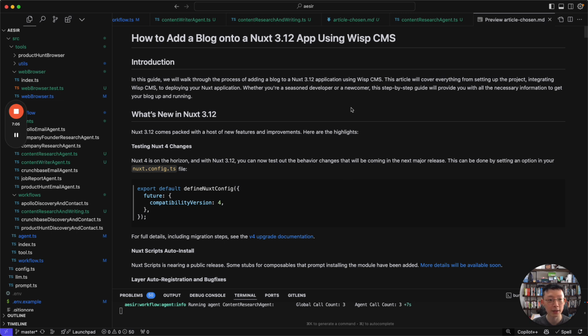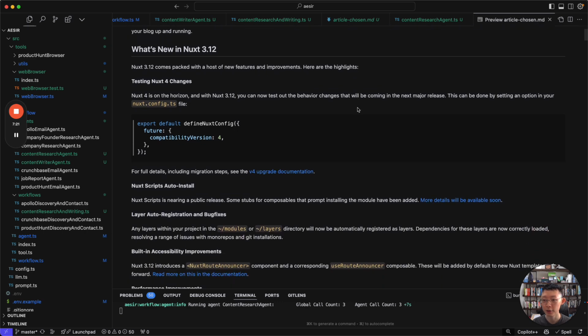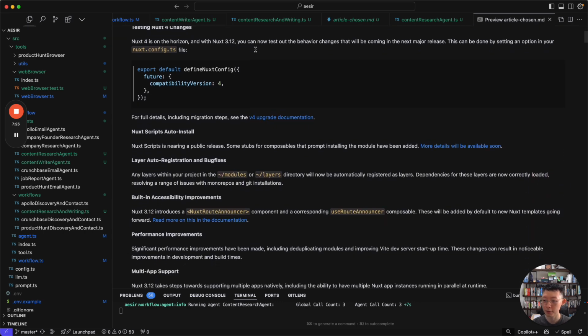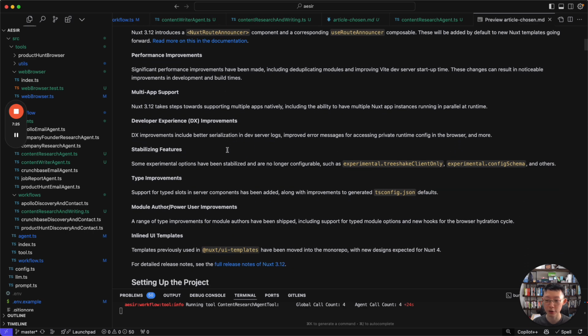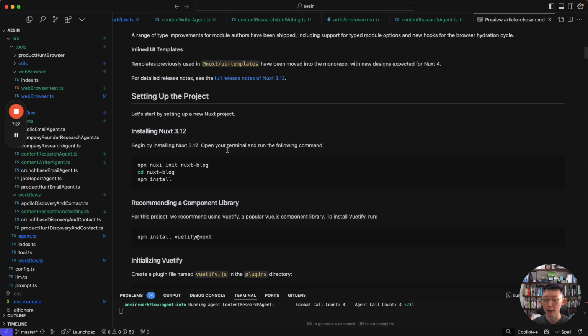Ignore the agents first, I'll talk about them later. But this is the article that was generated in a previous run, and this is the raw article, which means it has not been edited before. You can see how to add a blog onto Nuxt 3.12 using Wisp CMS. It starts off with what's new. This is interesting, especially for people who are starting out in Nuxt.